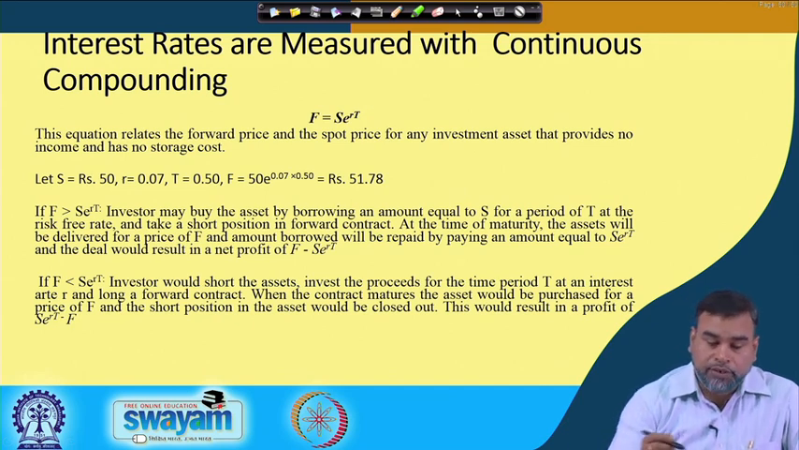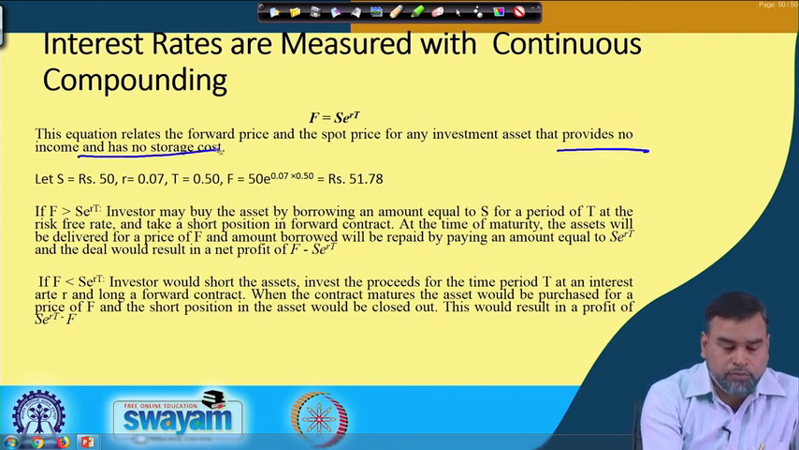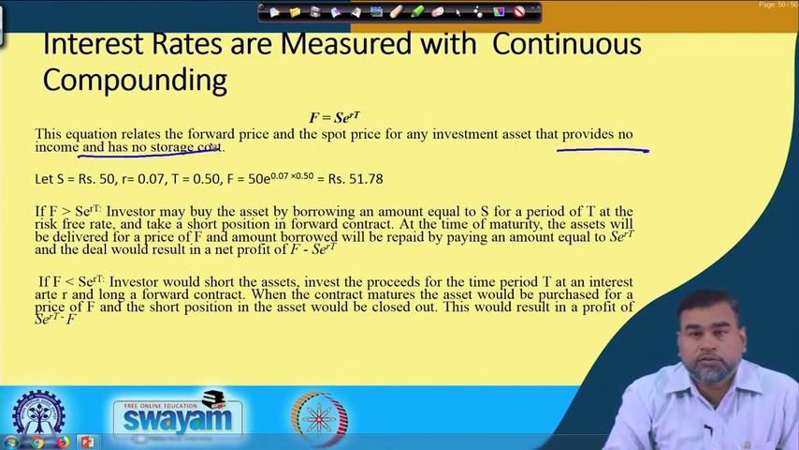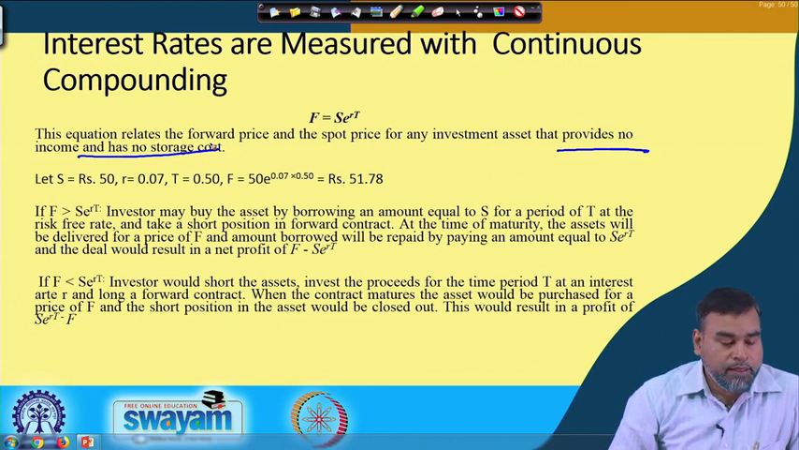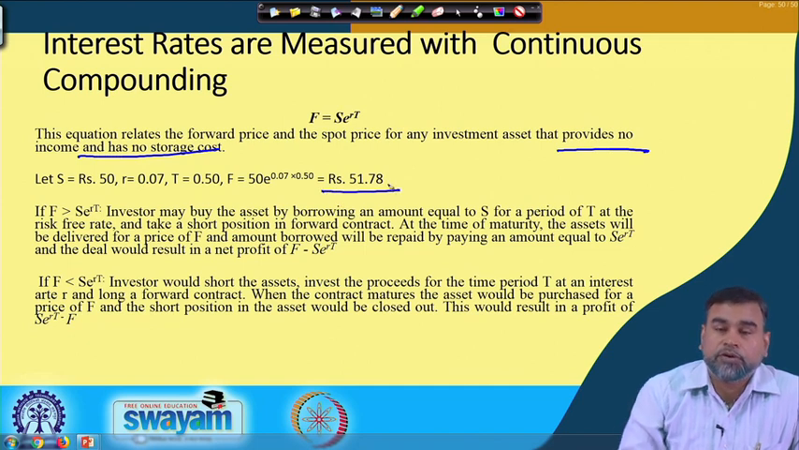And here already I told you that the asset provides no income and has no storage cost; that is the assumption we have taken. Let S be 50, r be 7%, T be 6 months, that means 0.5 years. Then F is equal to 50 e to the power 0.07 into 0.5, that you get as 51.78.